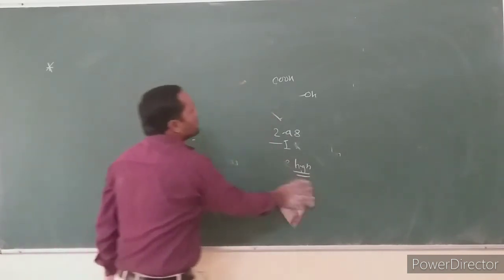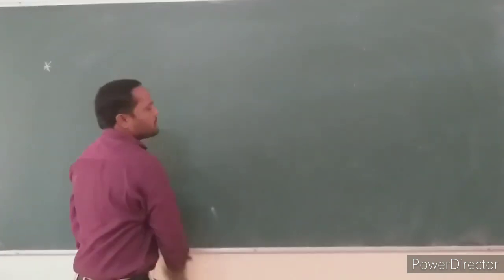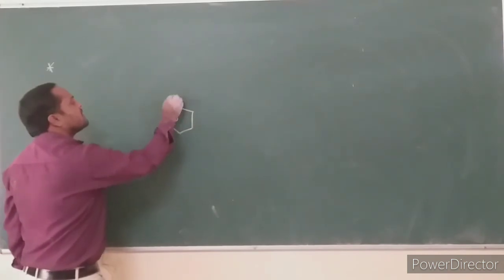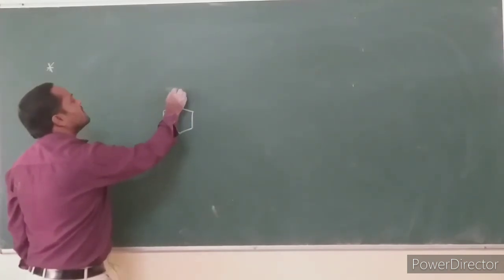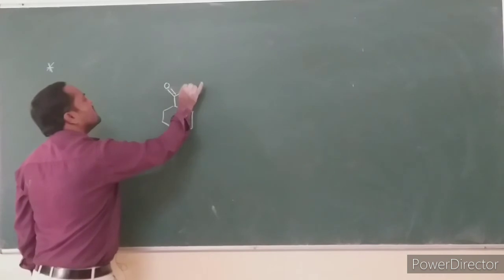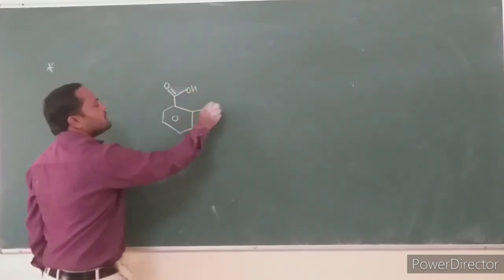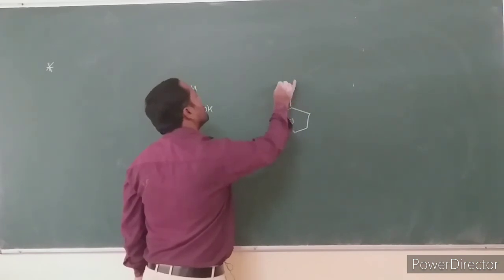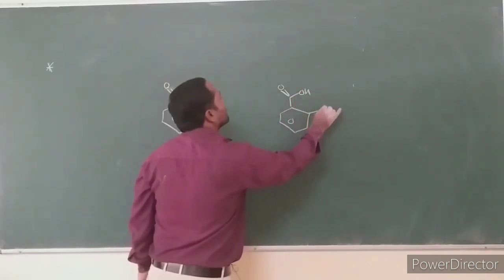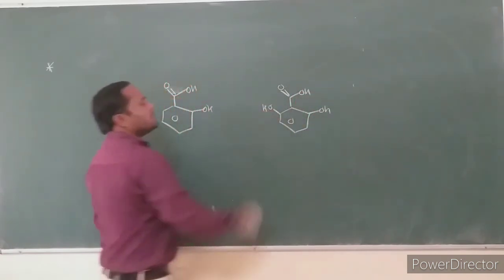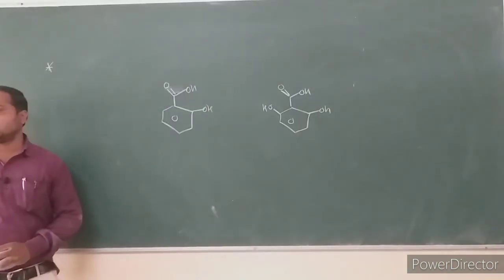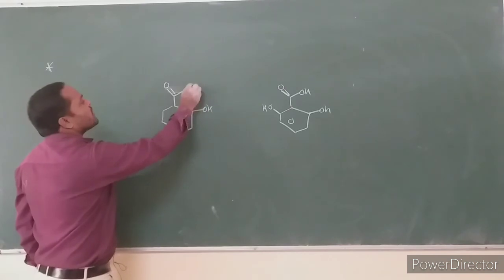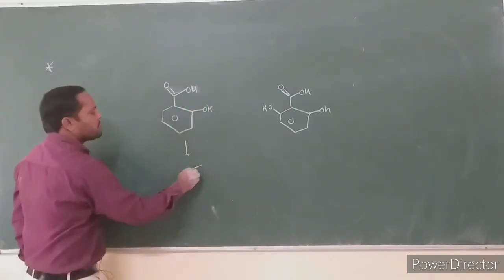Then consider the other example for acid strength. Compare the acid strength of these two compounds: orthohydroxybenzoic acid and 2,6-dihydroxybenzoic acid. We already discussed the conjugate base of this compound.